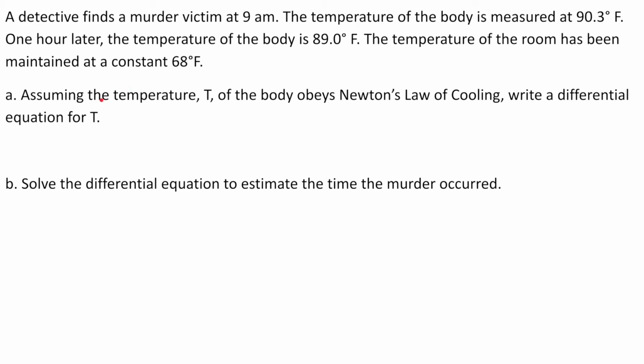So A, assuming the temperature, T, of the body obeys Newton's law of cooling, write a differential equation for T. And then B here is solve the differential equation to estimate the time the murder occurred. So we can take 2 points out of this problem, which are (0, 90.3) and (1, 89), from our 2 temperature readings at different times, and we can start on A.